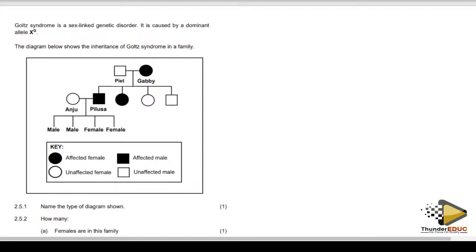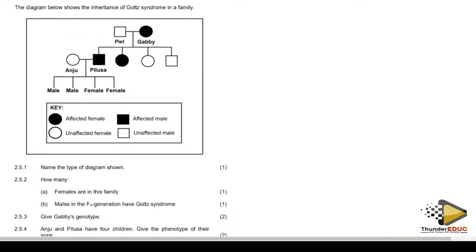I told you that you cannot use X and Y unless it's mentioned in the question, or they're going to ask you, is it sex-linked or non-sex linked? The diagram below shows the inheritance of this syndrome in the family.